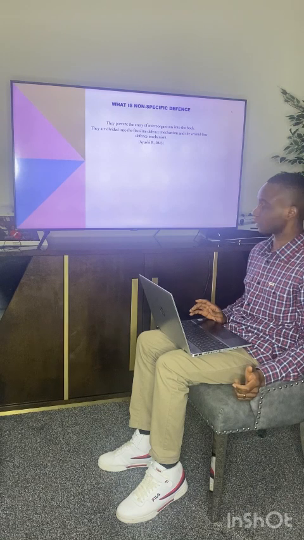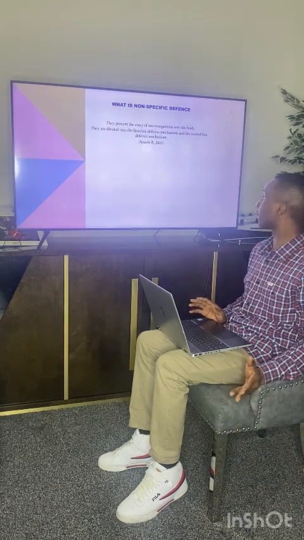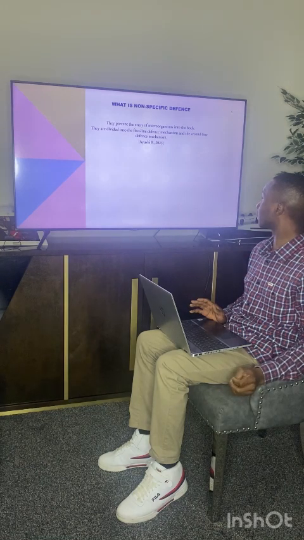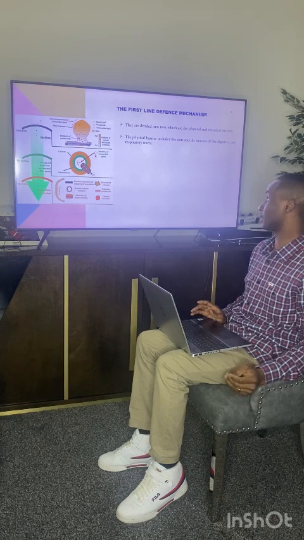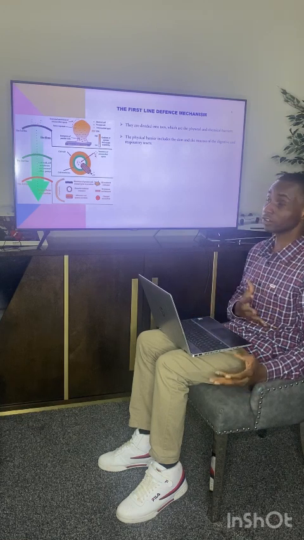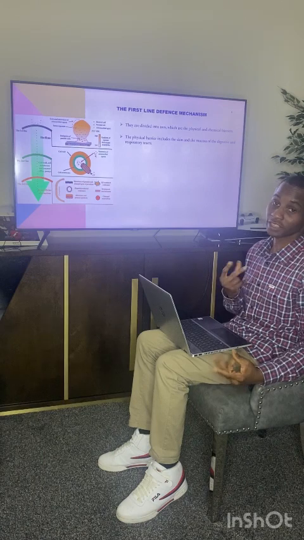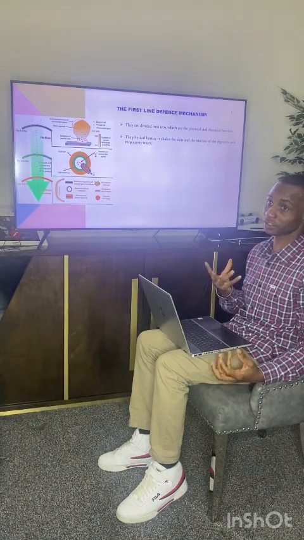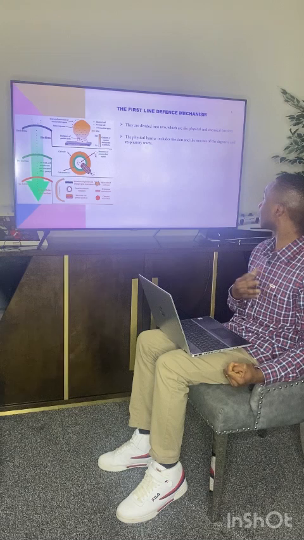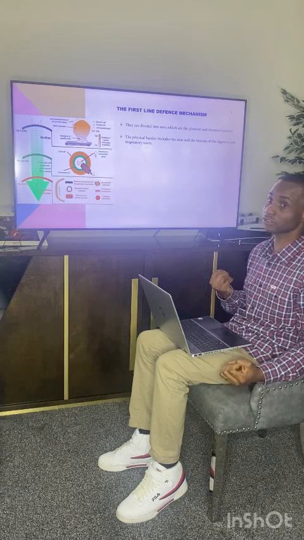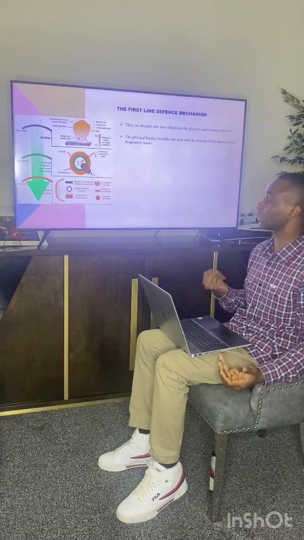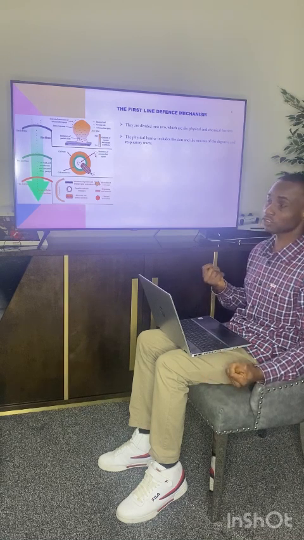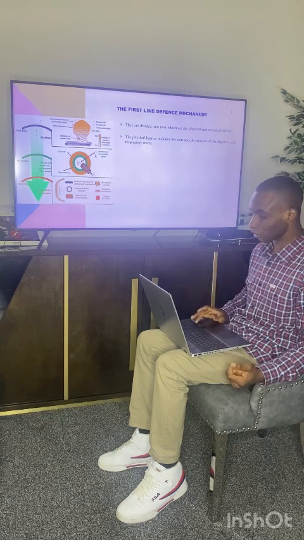What is non-specific defense? They prevent the entry of microorganisms into the body. They are divided into the first line defense mechanism and second line defense mechanism. The first line defense mechanisms are divided into two, which include the physical and chemical barriers. The physical barriers include the skin and the mucosa, and the chemical barrier includes the chemicals produced by the skin, such as sweat, and the chemicals produced by the mucosal membrane, such as mucus.